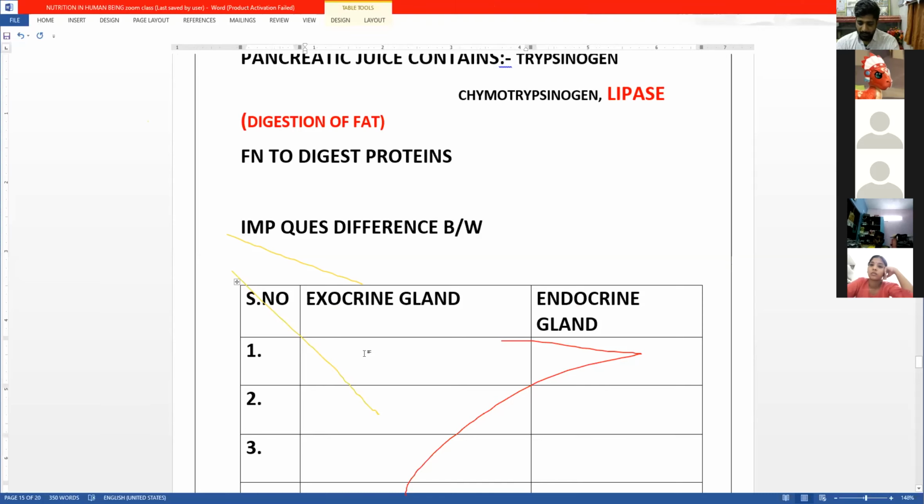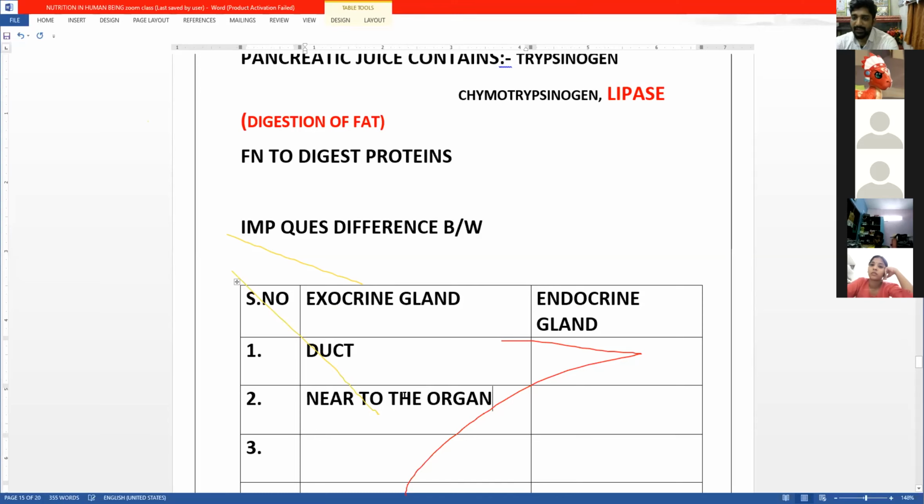Exocrine glands have a duct. I have discussed this before. Suppose this is an exocrine gland, it will have a pipe through which the gastric juice will come out. That pipe is called a duct, and it will always be near to the organ.